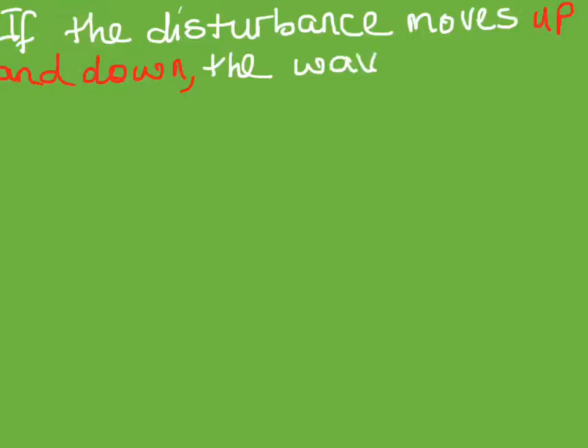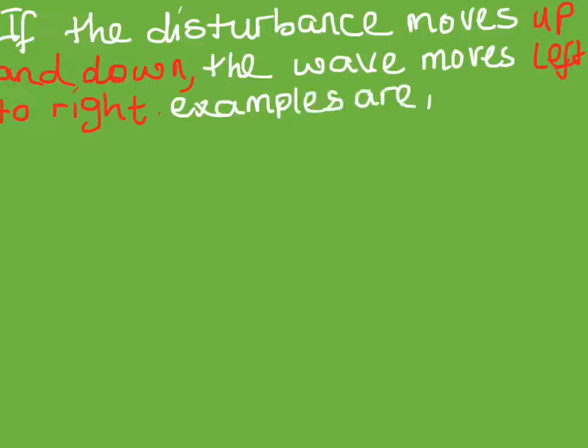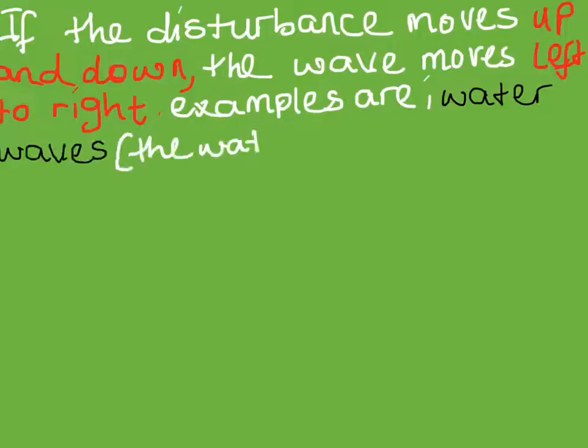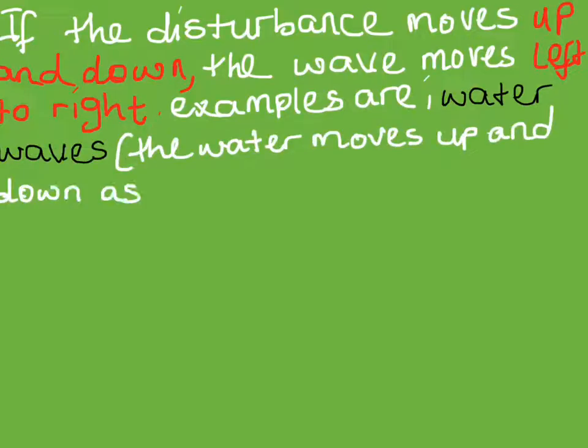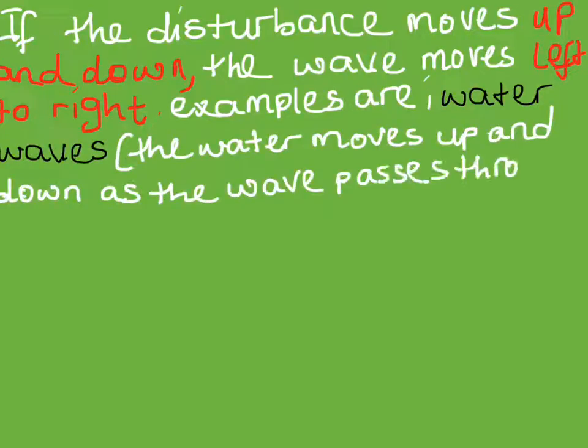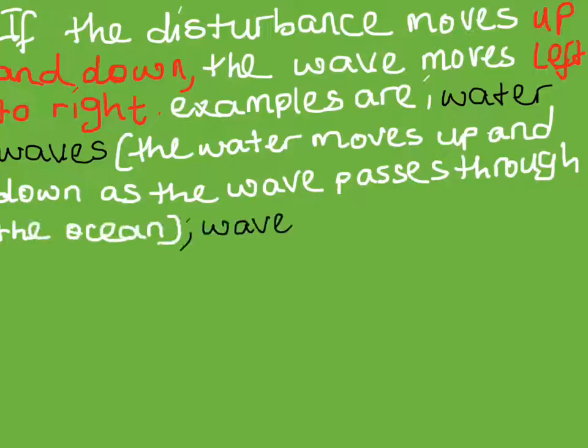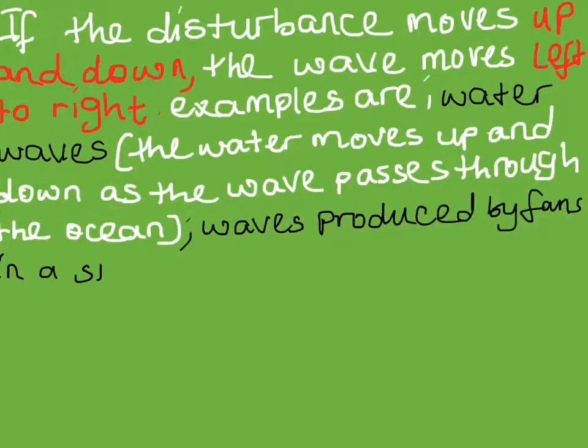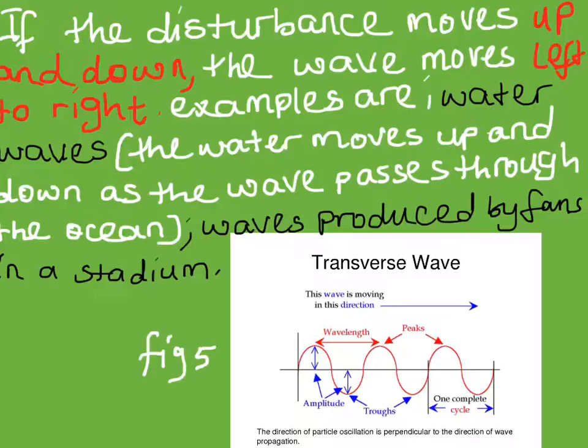If a spring is made to move up and down, then the wave that will be produced by that spring will move from left to right. Their directions will be perpendicular. Examples of transverse waves are water waves or waves produced by fans in a stadium.